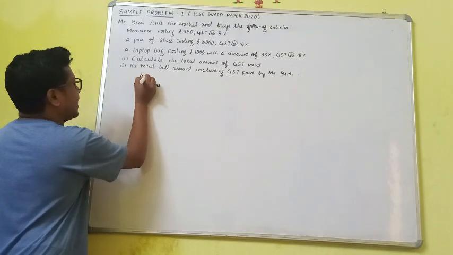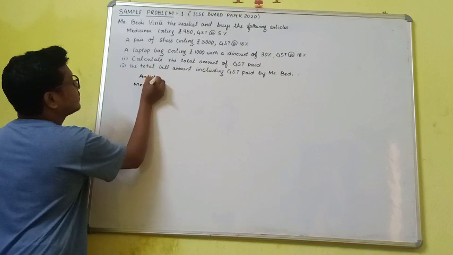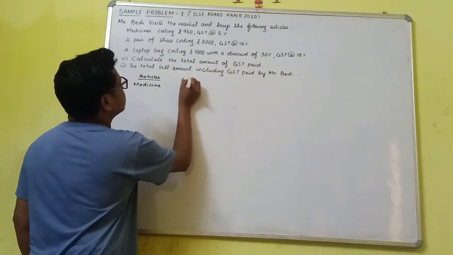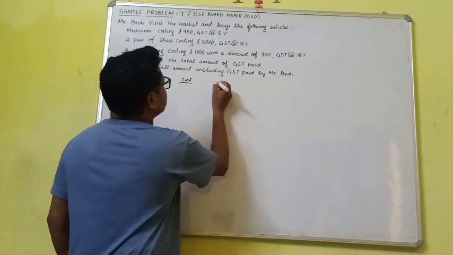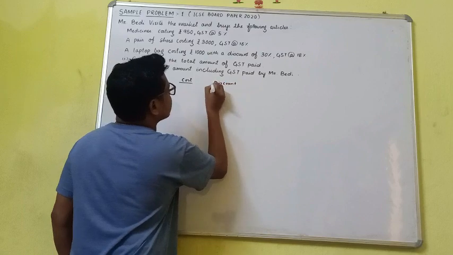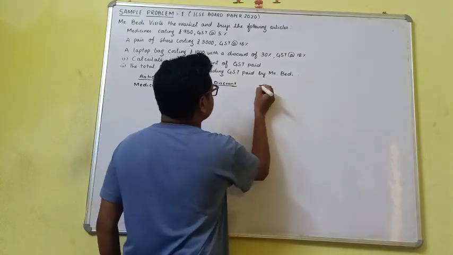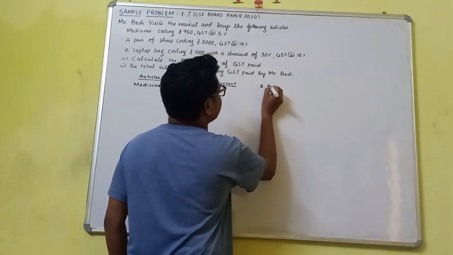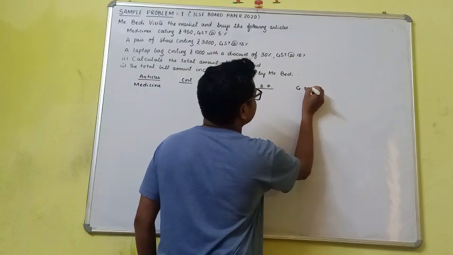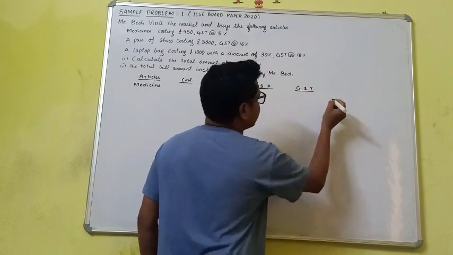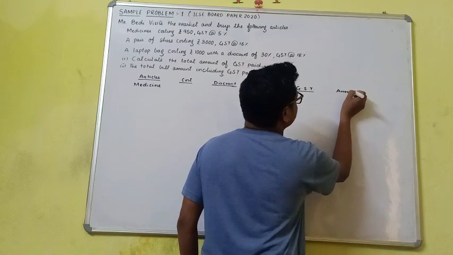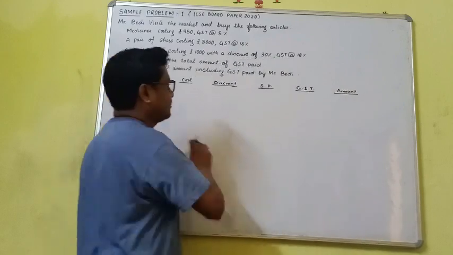So I will write here articles, then cost, then discount, then selling price, GST, and amount. The amount means how much I have paid for this thing.